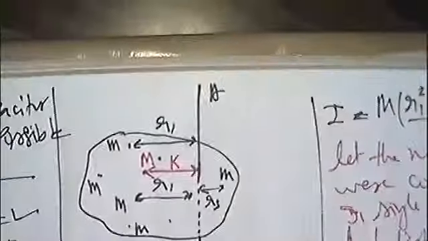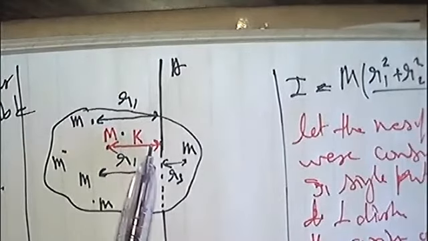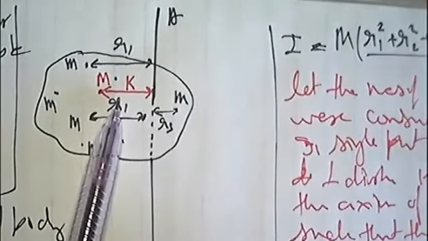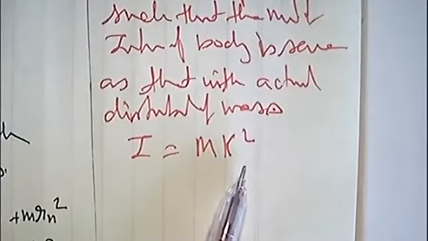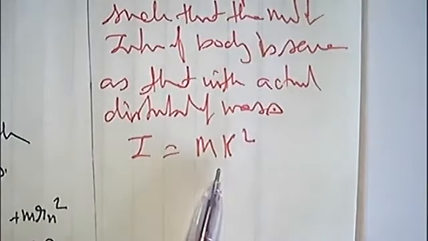Then I equals what? mk square. Because now the body is reduced to a single point. The entire body is reduced to a single point, and the perpendicular distance of this single point from the axis of rotation is k, capital K. So for a single point body, the moment of inertia I equals mk square.